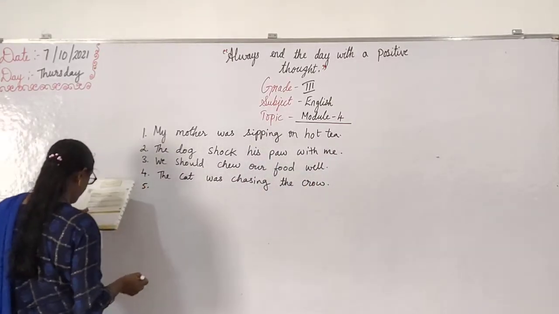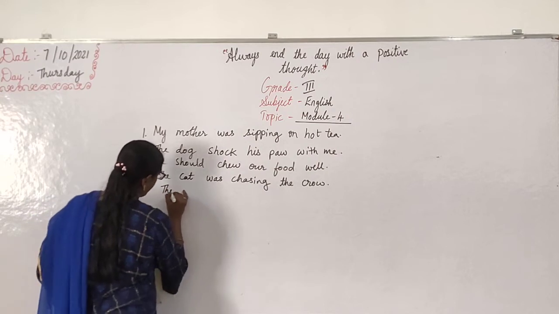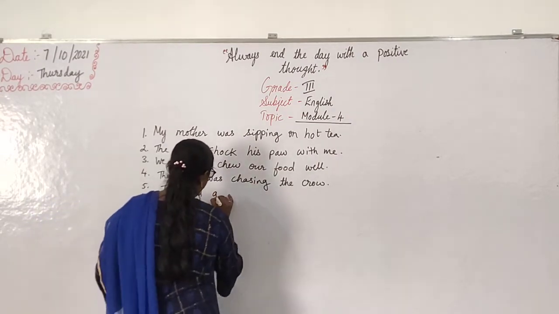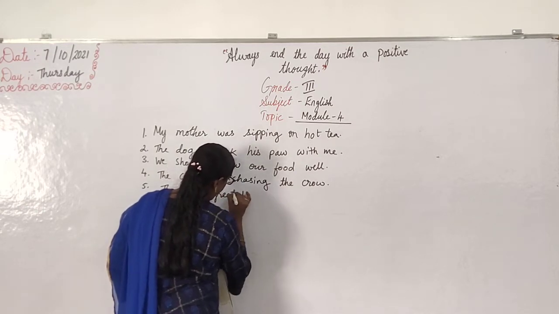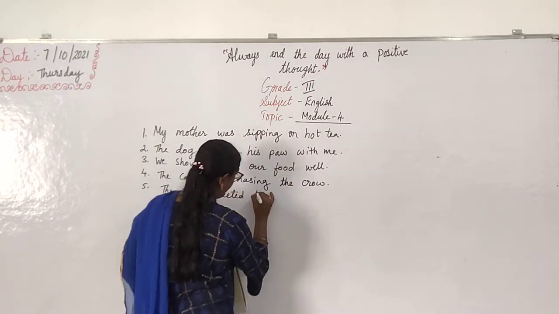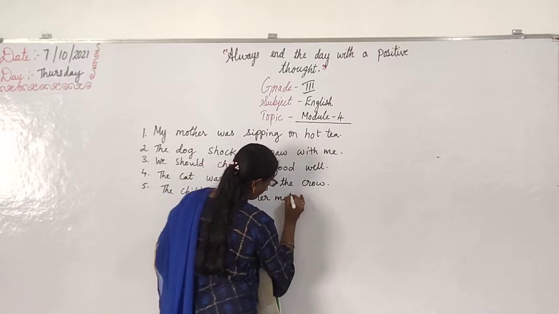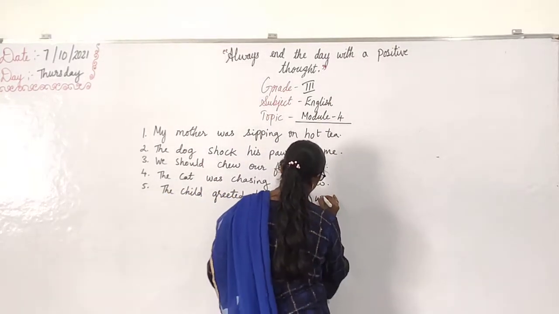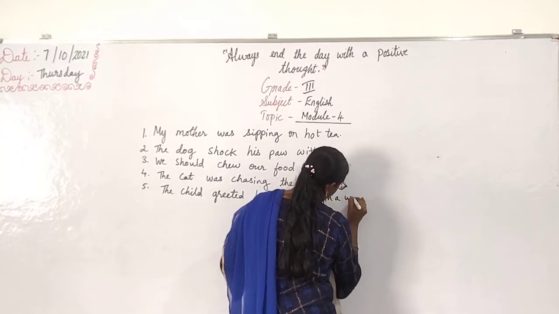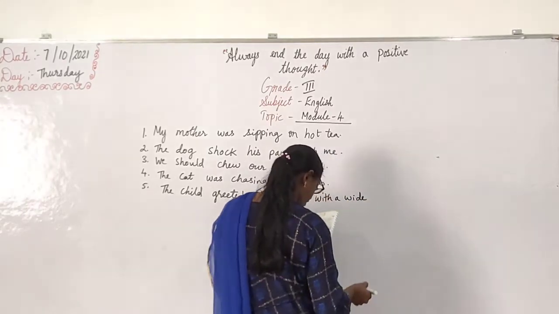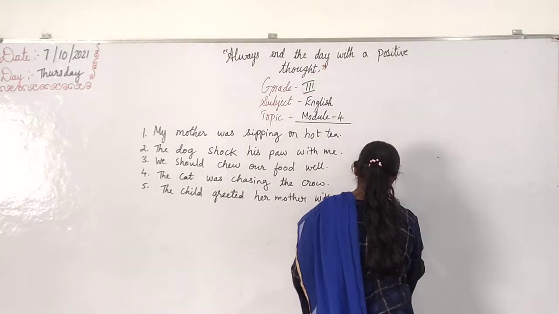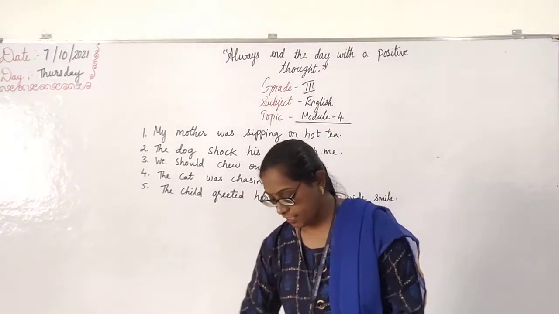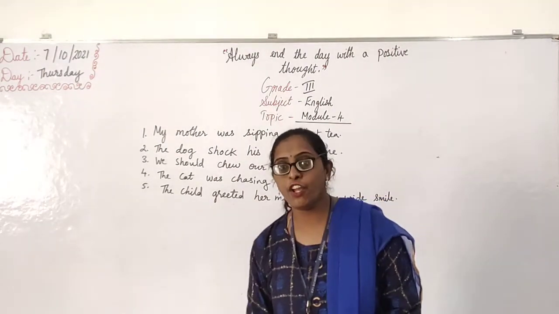Then fifth one, the child greeted her mother with a wide smile. Okay, write down, children. Watch the video and complete it.